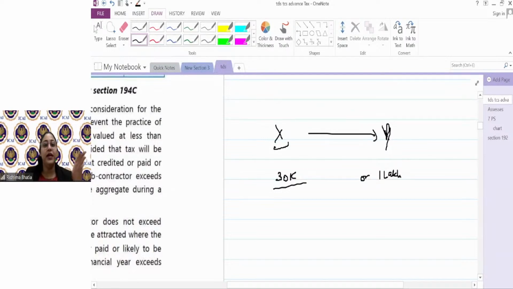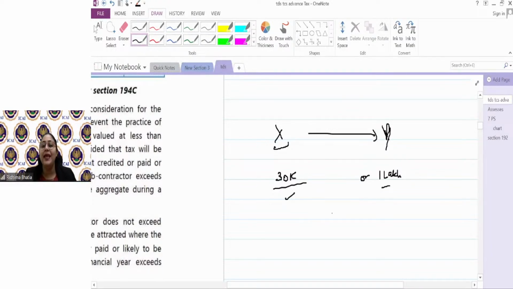Yani, during a financial year, if X makes a payment to Y, either the single transaction is of more than 30,000, he will deduct the tax. But if a transaction is not more than 30,000, but during the year the payment has been made in multiple transactions and it is now crossing 1 lakh, then the TDS has to be deducted.